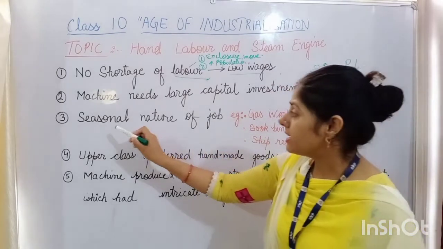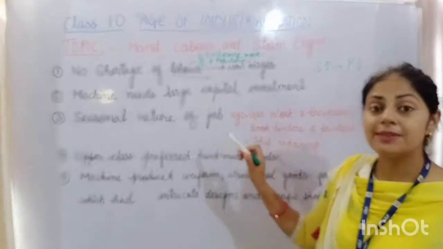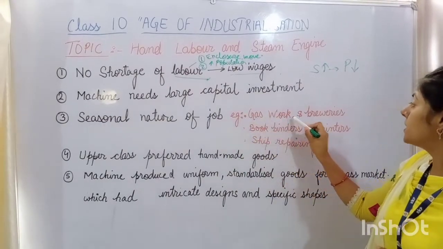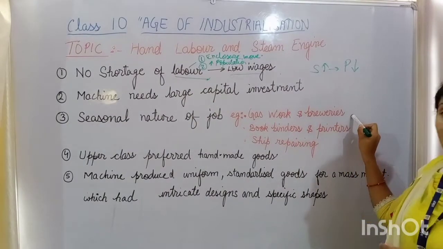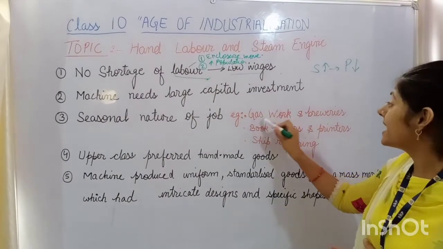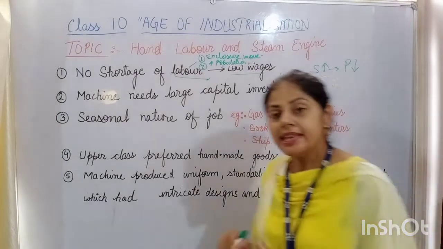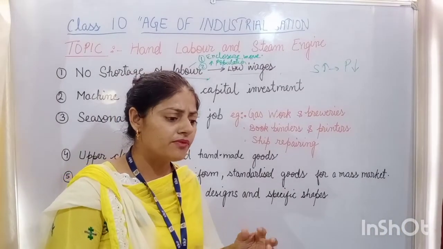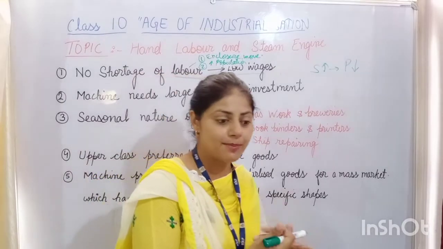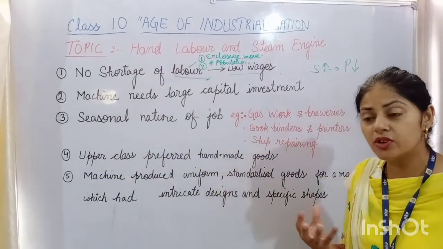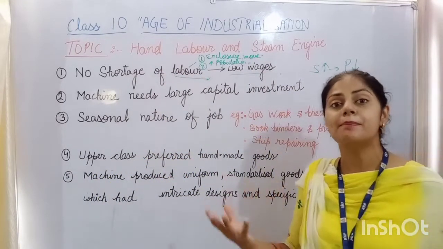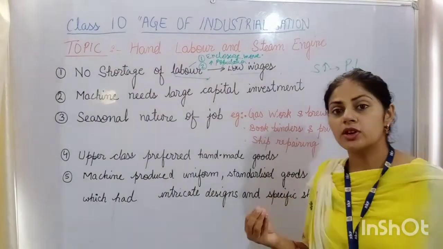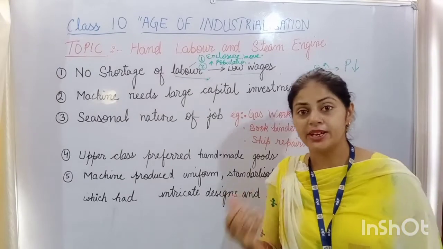So there were seasonal industries in Britain also at that time, like the gas work and the beverage industry. Gas work was the work which included lighting; natural gas was used to light the places. And beverage is the term used for the making of alcoholic drinks.